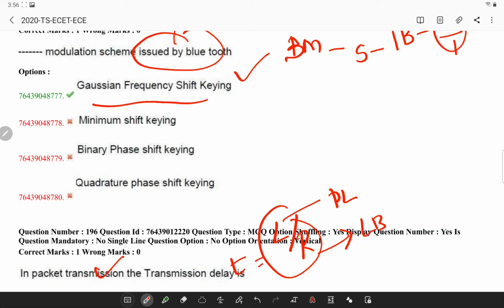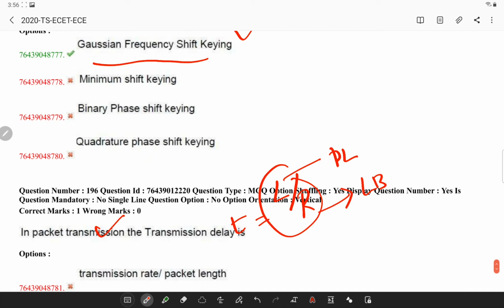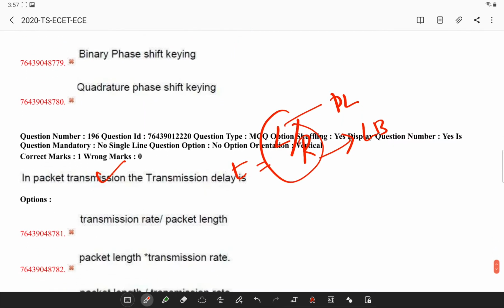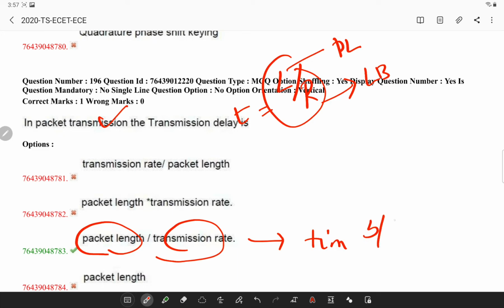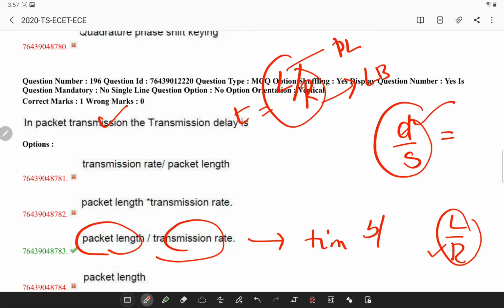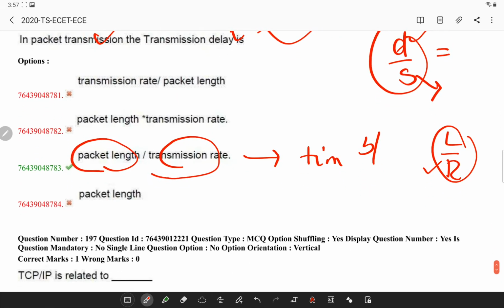This is the time taken to send the bits into the link, whereas the propagation delay is given by D by S. So the packet length divided by the transmission rate is the time to send the bits into the link, given by L by R. D by S is the propagation delay, where D is the length of the physical link and S is the propagation speed.